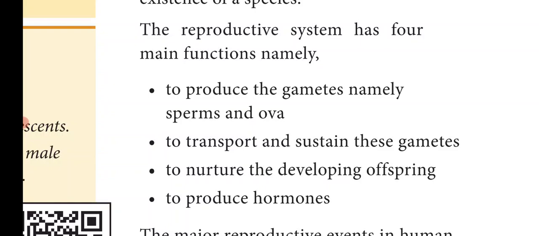So these are the major important functions of the reproductive system.